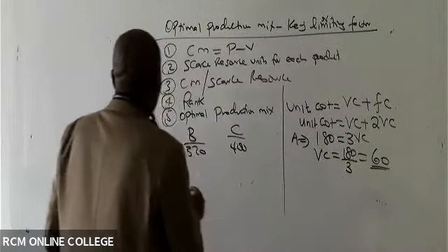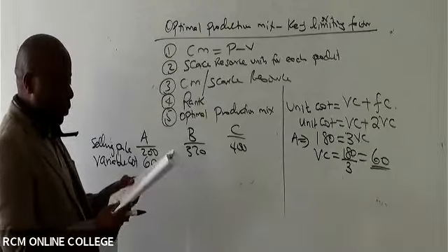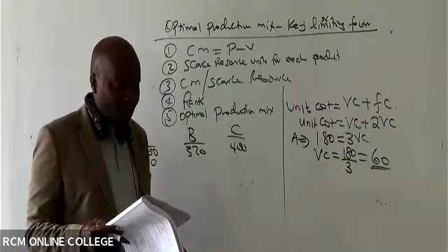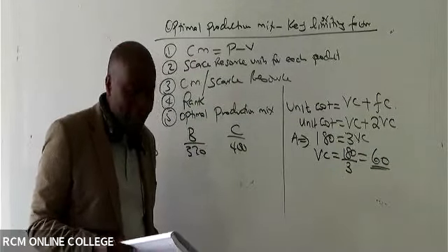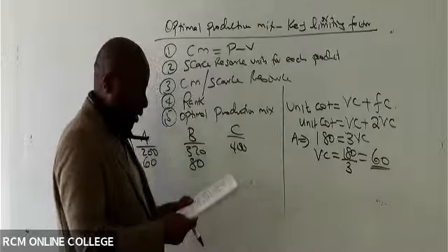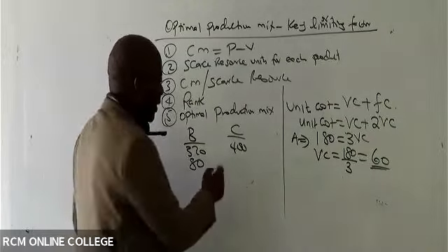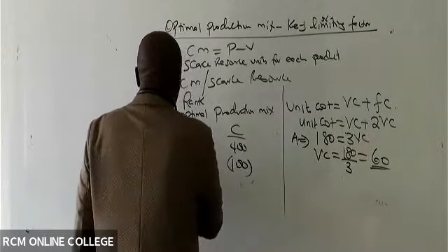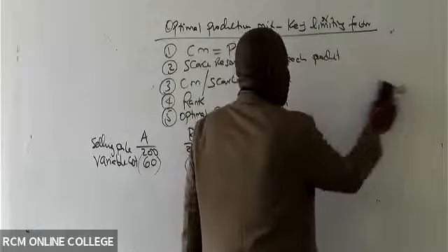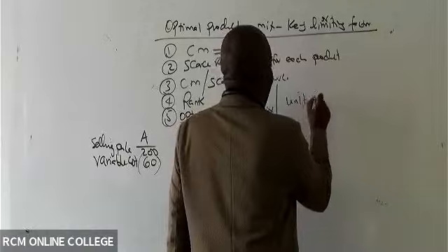Now, using the same concept, are you able to give me the variable cost of B? Somebody who can give me the variable cost of B using the same concept? Yeah, how much? 80. And how about this, 300 divided by 3? 100, right? Let me repeat here how we got this fixed cost. That is a student asking how we got the fixed cost. I like such students who ask questions. Those are good students.